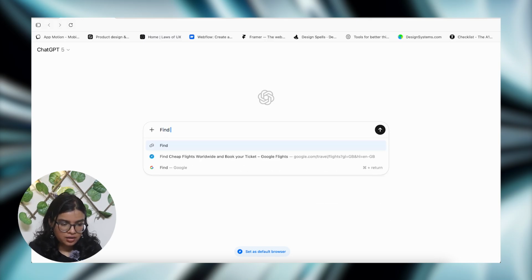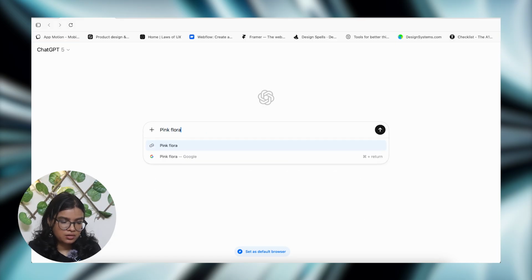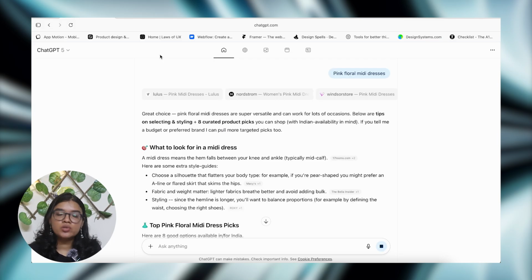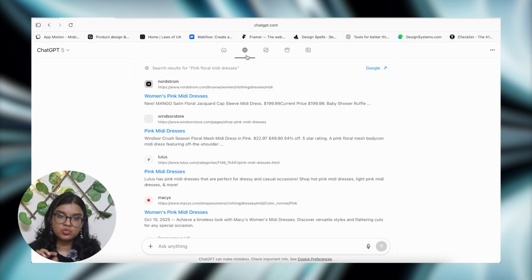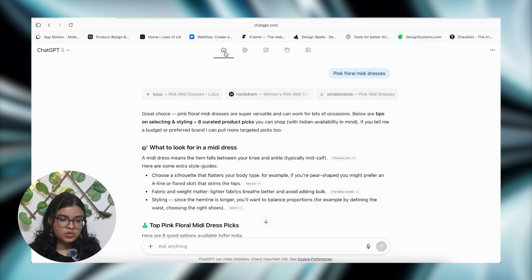So find a pink, or maybe I'll just say pink floral midi dresses for women. Yeah, for women, let's remove that. Okay. So the default one is obviously chat. So I have got a response inside ChatGPT. But similar to Chrome, you will have access to the links, images, videos, news, everything. So it's browser plus ChatGPT now.